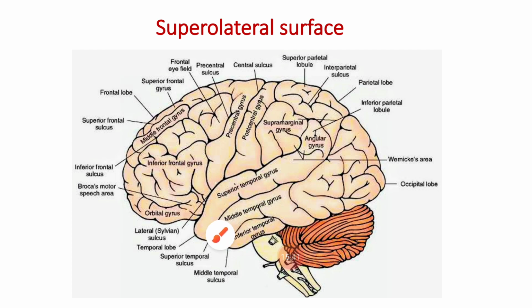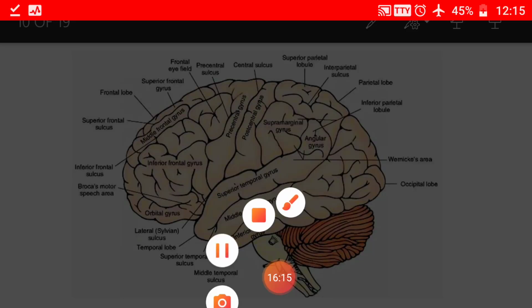Coming to the temporal region, it is again divided by means of the superior and the inferior temporal sulcus into three gyri, that is the superior, middle and the inferior temporal gyrus. The occipital lobe is divided by means of the lateral occipital sulcus into the superior and the inferior occipital gyri, which are separated from the occipital lobe by means of the lunate sulcus. So this is all about the important sulci and the gyri over the superolateral surface.